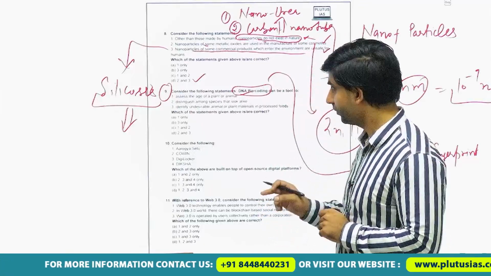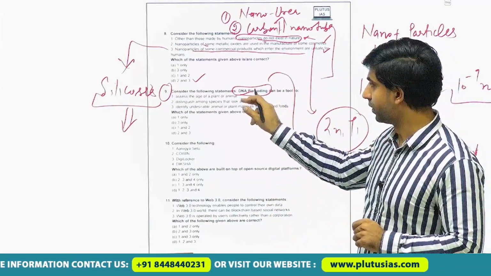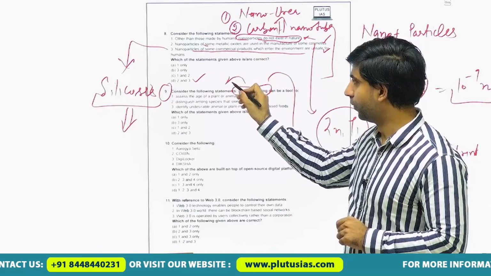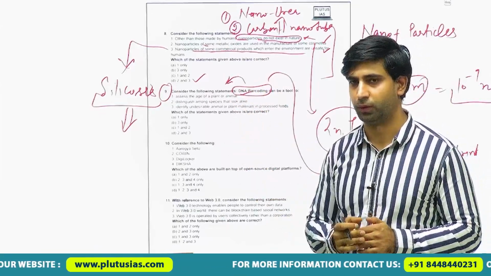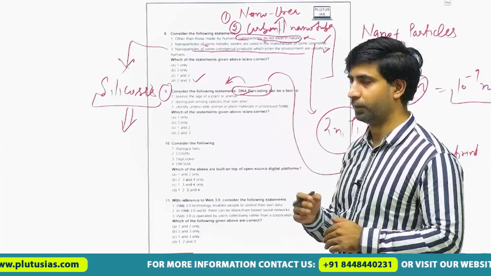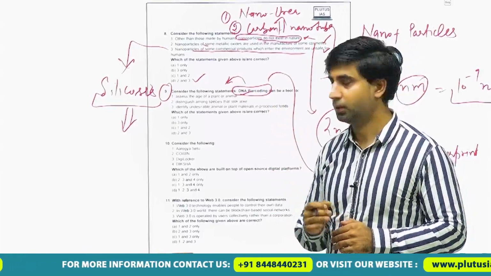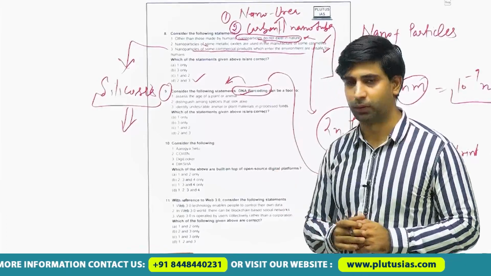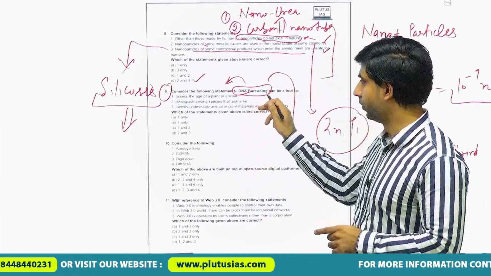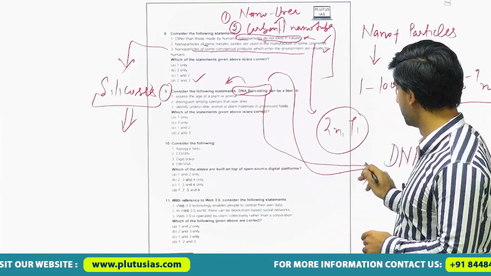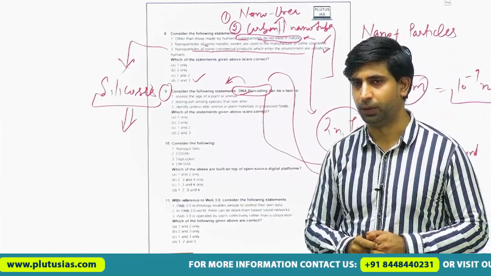No doubt it first requires every piece of information related with the DNA: what is DNA, its structure, various kinds of nitrogenous bases, and the various processes used for DNA barcoding. All this is required, but we also need some comparative information with DNA fingerprinting.